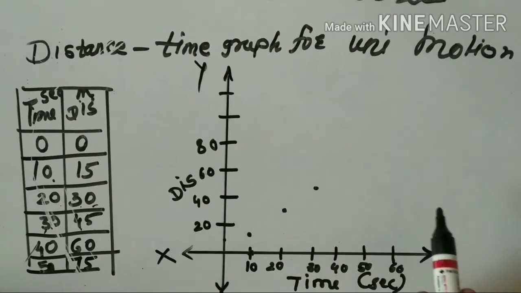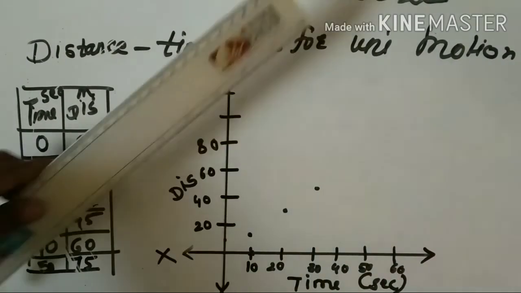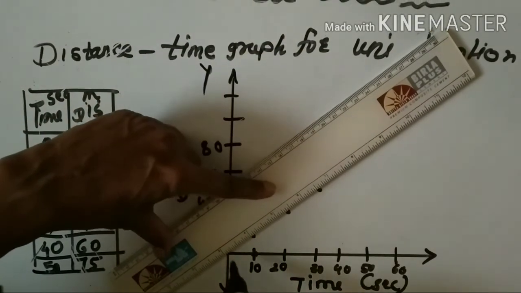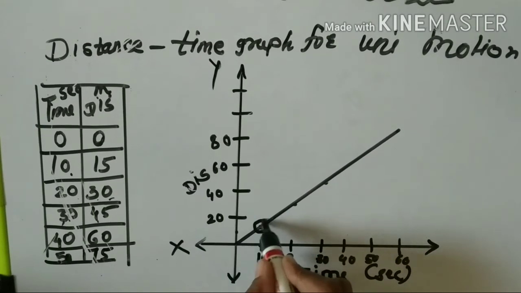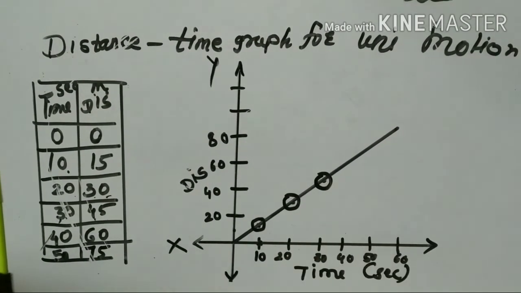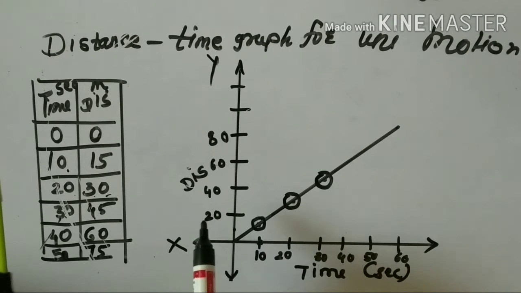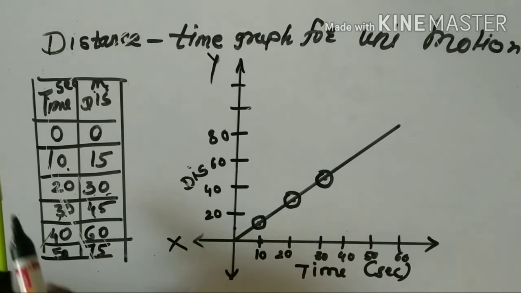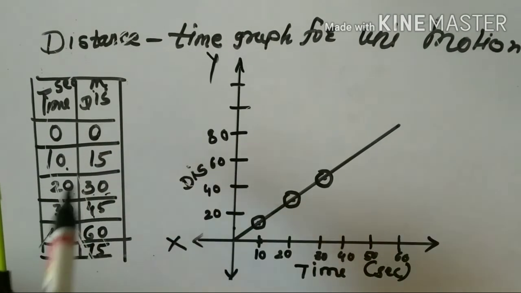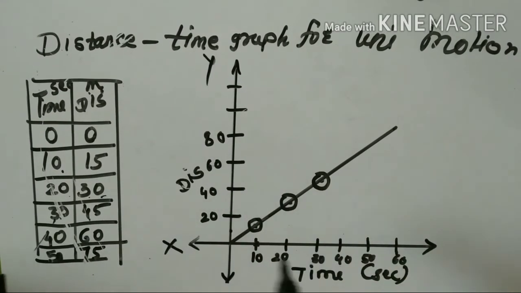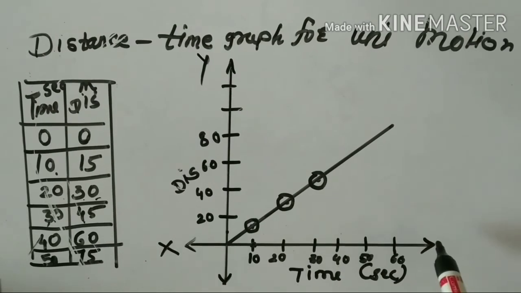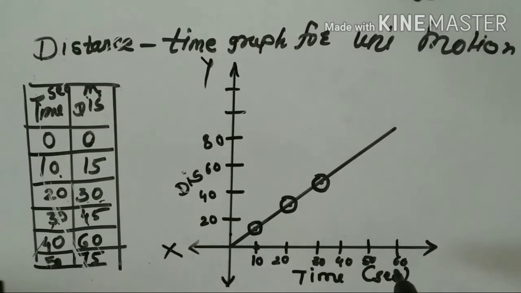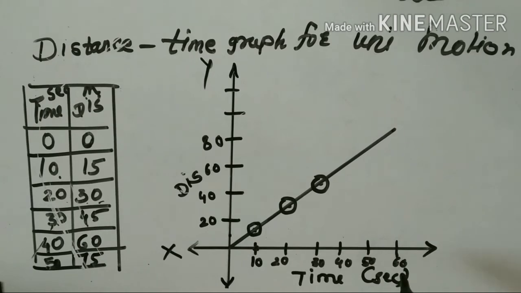You can complete afterwards. And whenever you draw a line, it goes through these points, and our graph comes out straight. This is why it comes straight: because it covers equal distance in equal time intervals. And so this graph comes straight, meaning it is a uniform motion graph. You can complete it in your textbook.